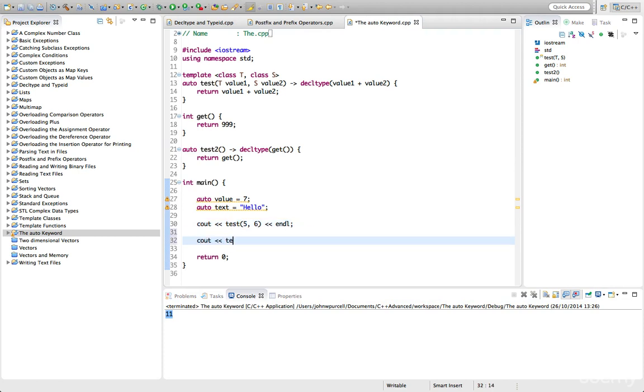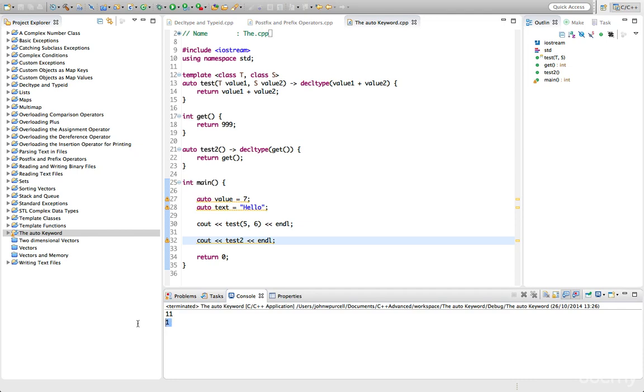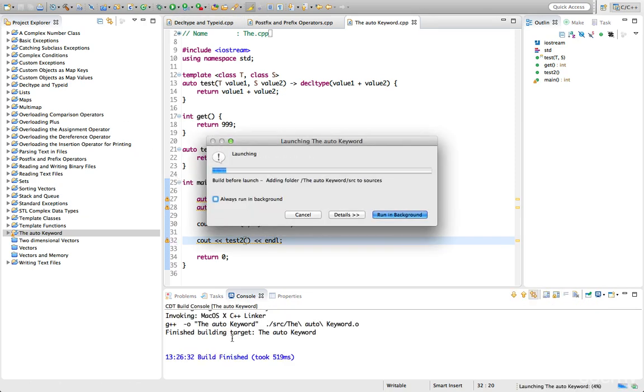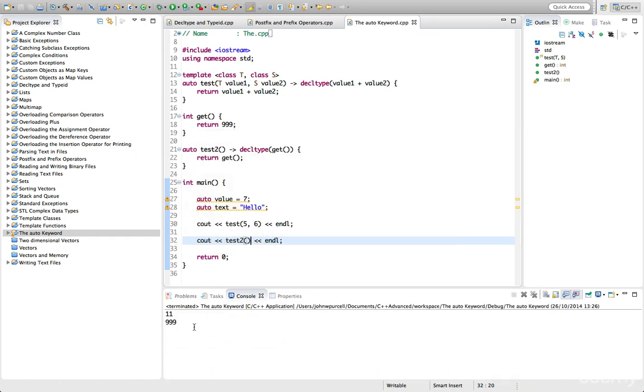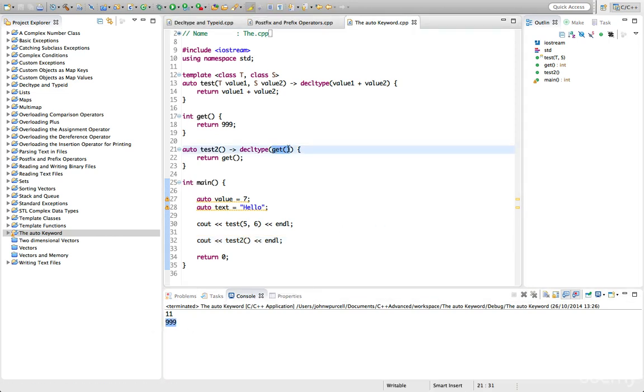So cout test2 endl, and we'll run this. And we've got 1. Yeah, I've output the wrong thing there. Let's actually call test2 and run it. So now we've got 999, so it actually works. So we can actually use a function in there. So we can type expressions in there, quite complicated expressions even.